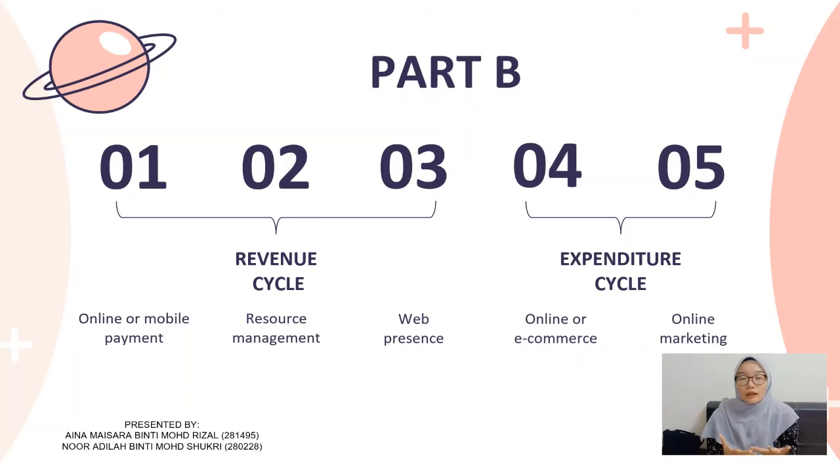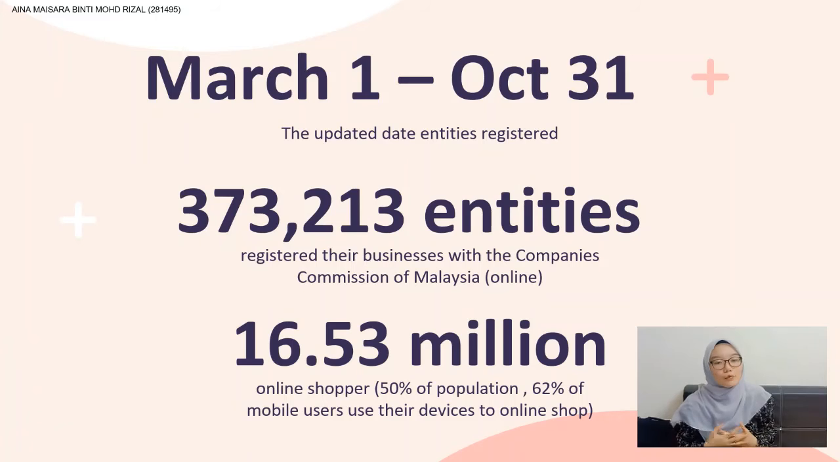So how can the conventional business nowadays convert to online business? Particularly in the revenue cycle and expenditure cycle. Like we have a period from March 1st until October 31st in 2020. These are the dates for updated entities registered, which include 373,213 entities that registered their business with the Companies Commission of Malaysia under the online categories. And we have 16.53 million online shoppers, which is 50% of the population, and 62% of mobile users use their device for online shopping.